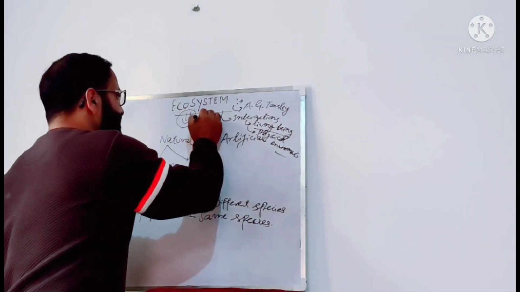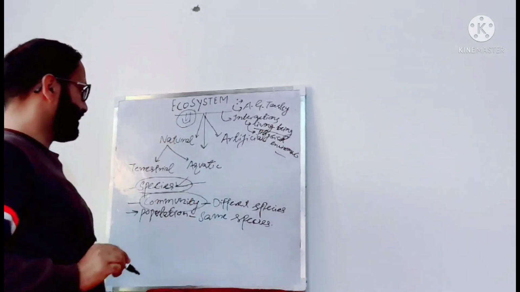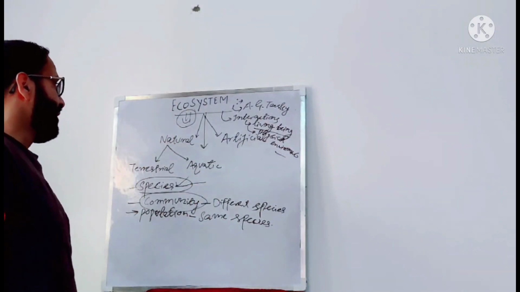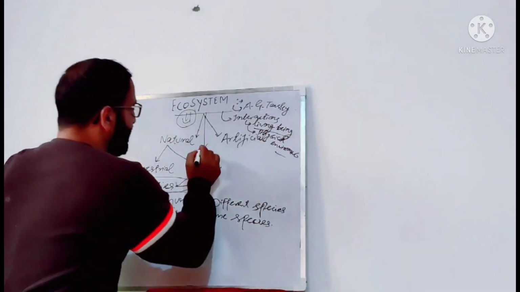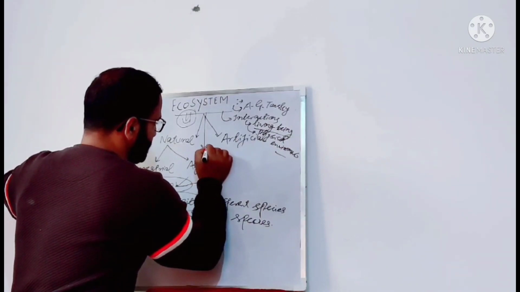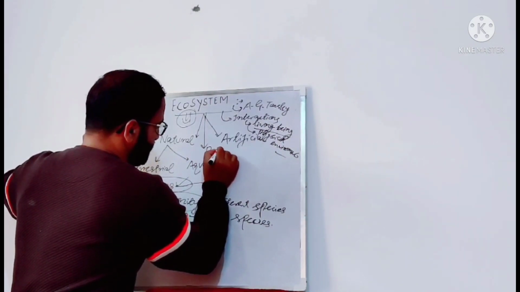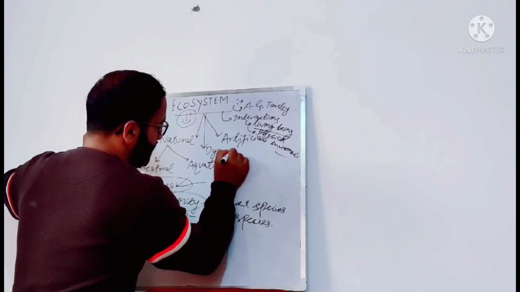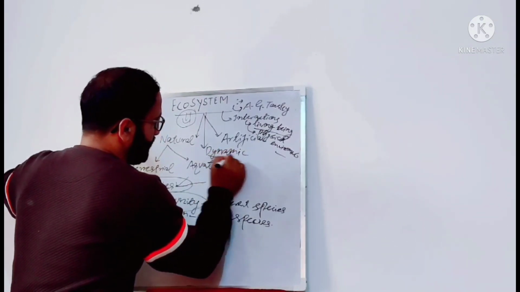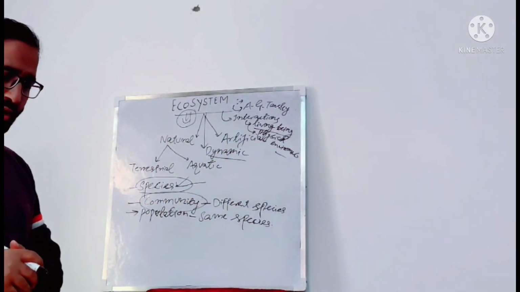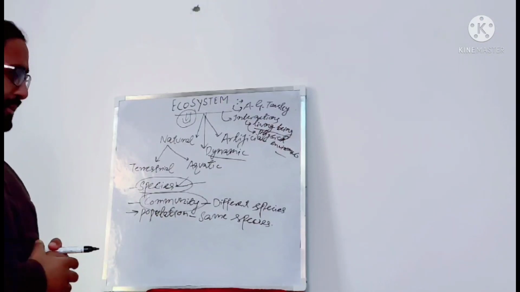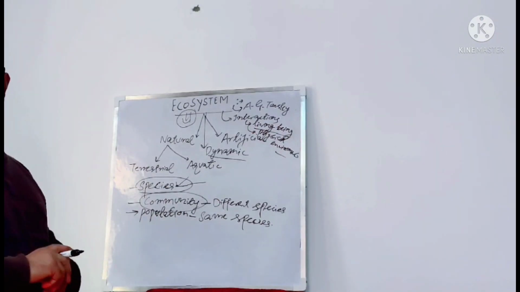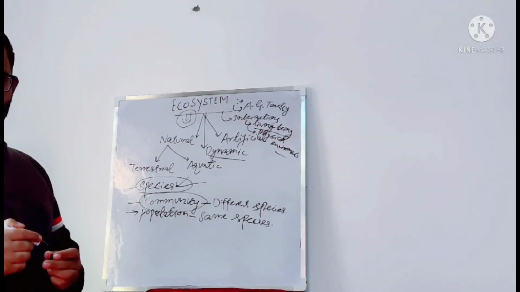There are two important characteristics of ecosystems. First, ecosystems are dynamic. They do not remain the same over the course of time; they change.